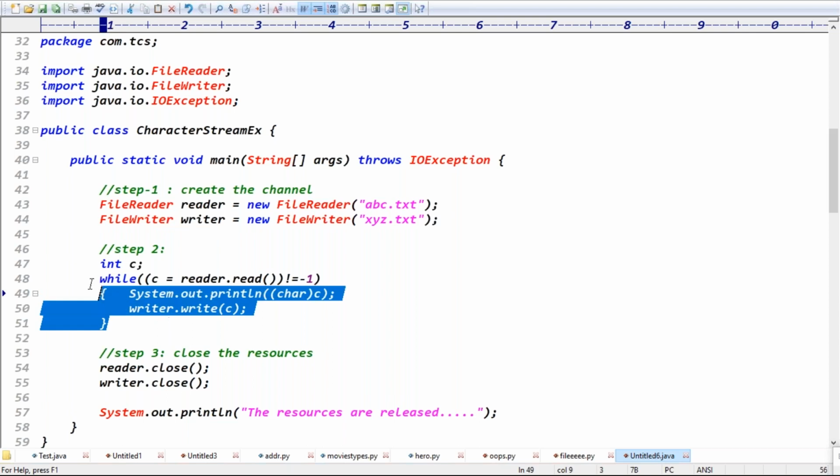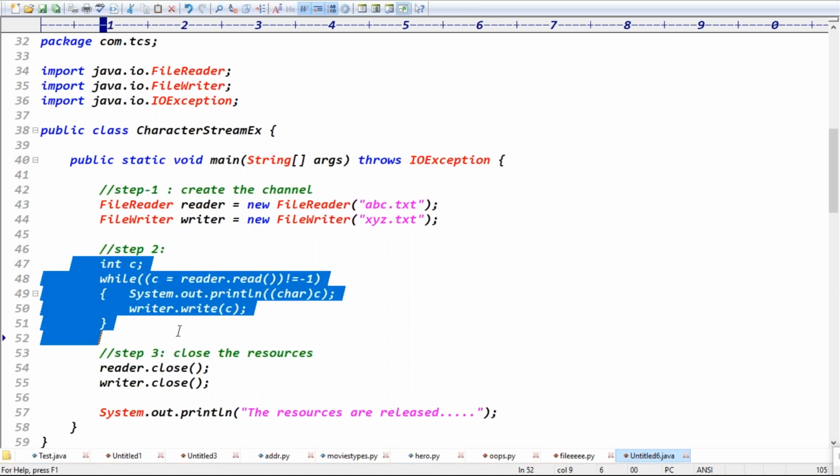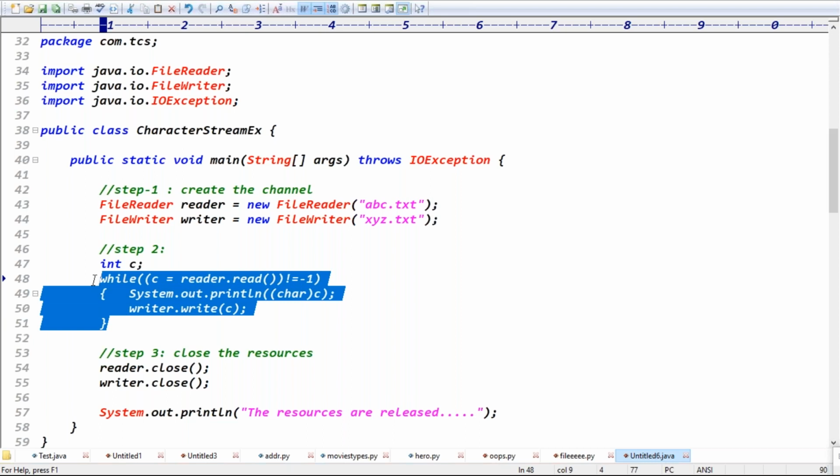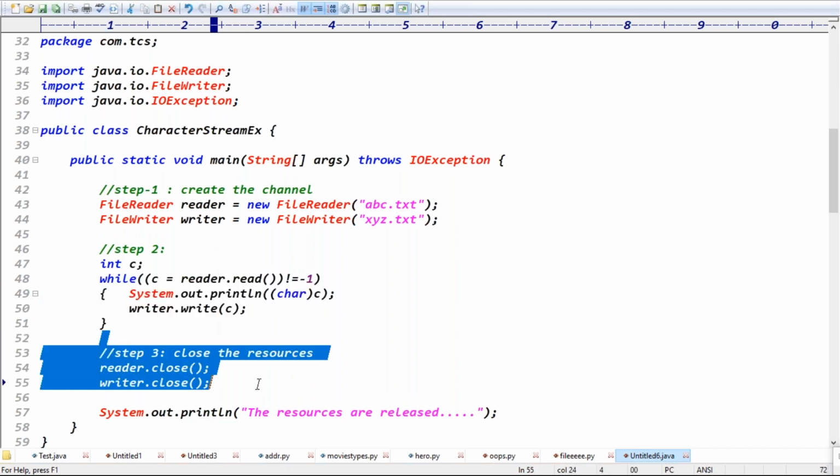While doing the read or write operation, we unfortunately got some exception, guys. Then the program terminated abnormally, and if the program terminated abnormally, the rest of the application is not executed.